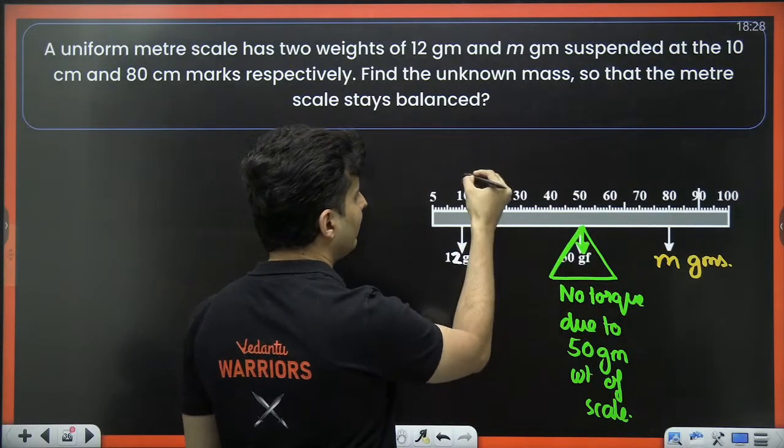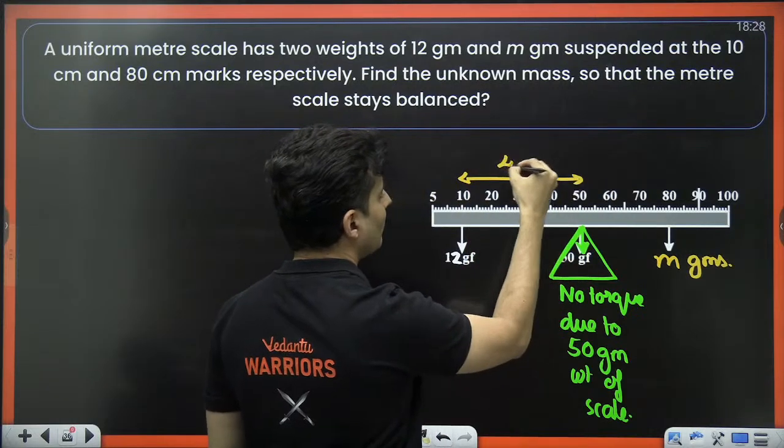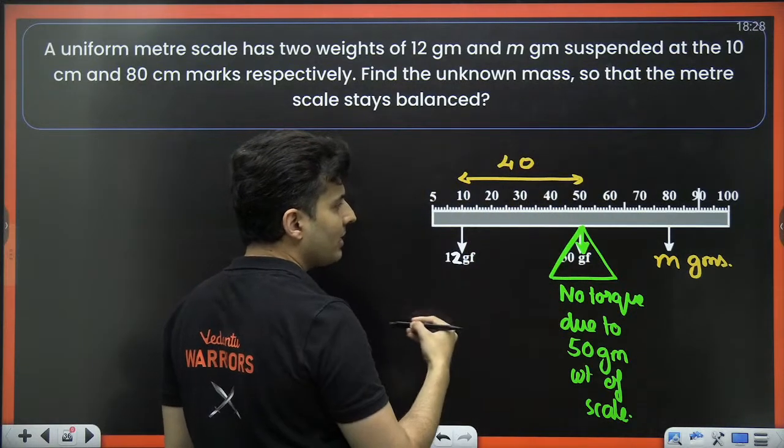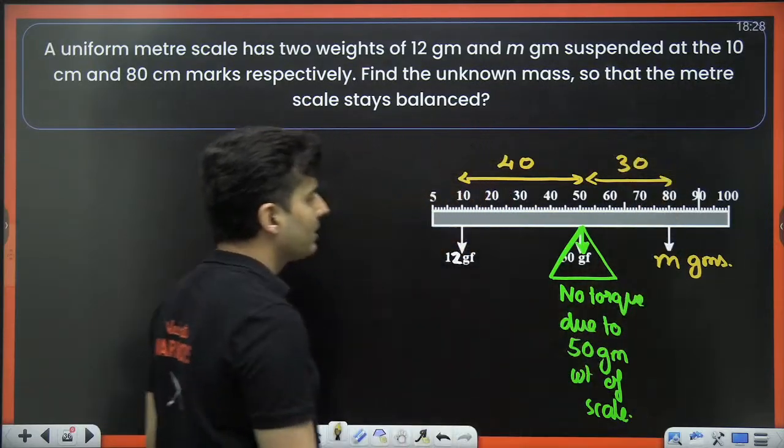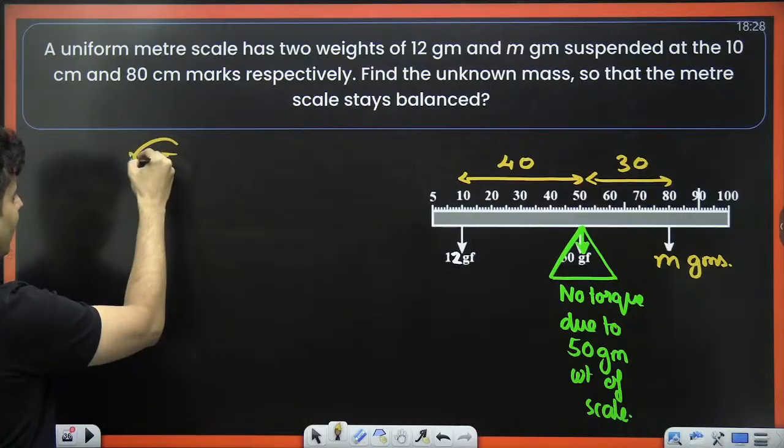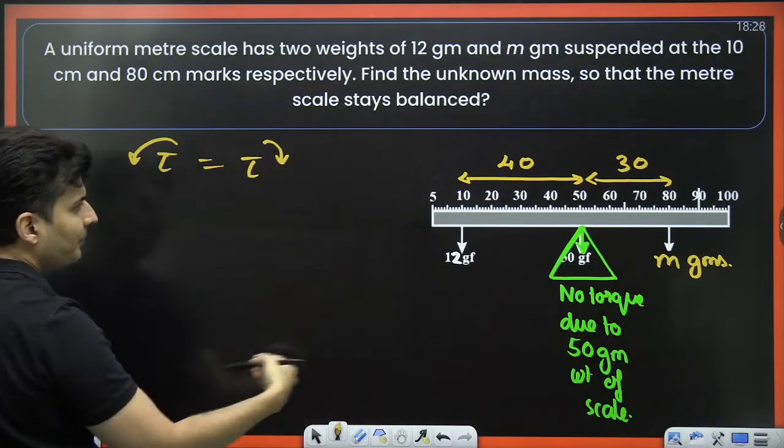So what are the different distances from the pivot point? This is 10, this is 50. So how much will this distance be? This will be 40 centimeters. From 50 to 80, how much will this be? This will be 30 centimeters. So the torque this way should balance the torque the other way.